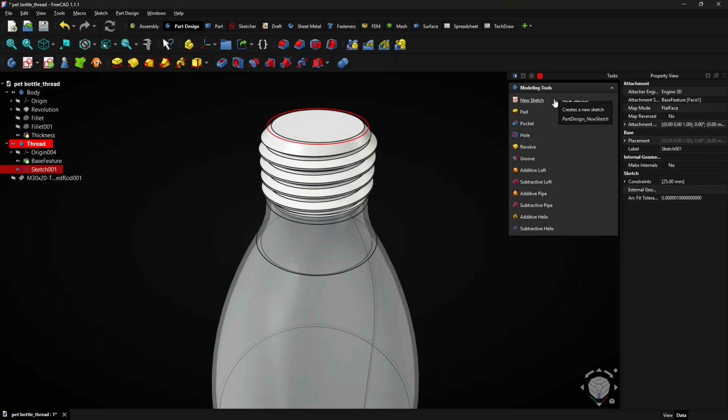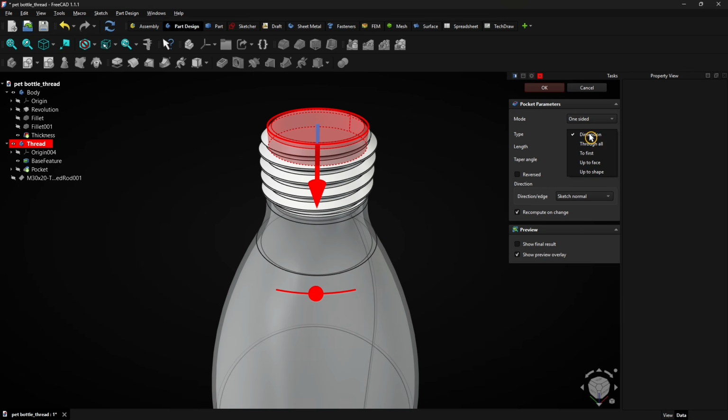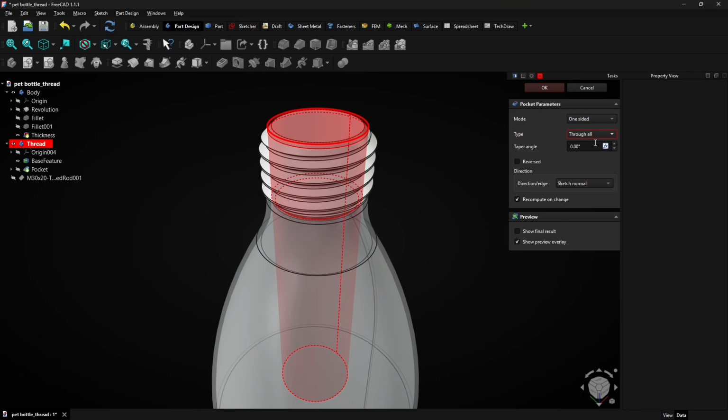To cut the circle out, select the Pocket tool. For the type, select Through All. Click on OK to apply.